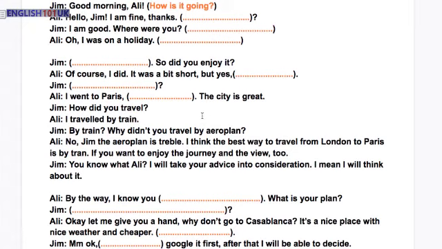I think the best way to travel from London to Paris is by train. If you want to enjoy the journey and the view too. You know what, Ali? I will take your advice into consideration I mean, I will think about it.